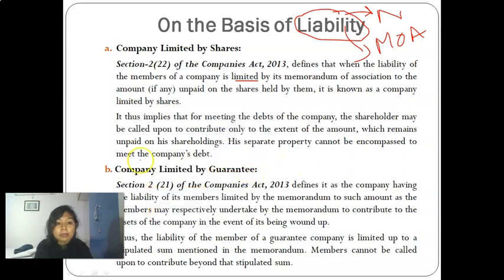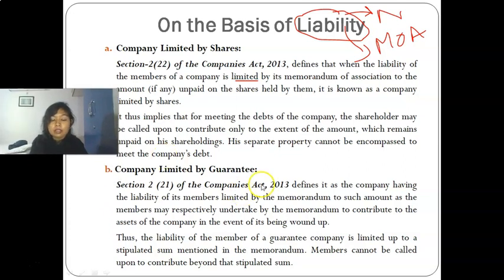Now, company limited by guarantee. Section 2 clause 21 of the Companies Act defines this. It says a company having the liability of its members limited by the memorandum to such amount as the members may respectively undertake by the memorandum, that is, the amount is written in the memorandum that they will contribute towards the assets of the company in the event of winding up.